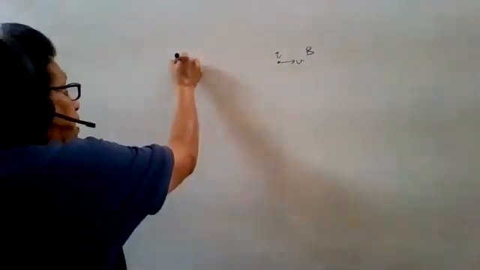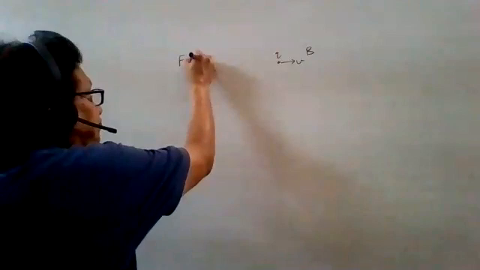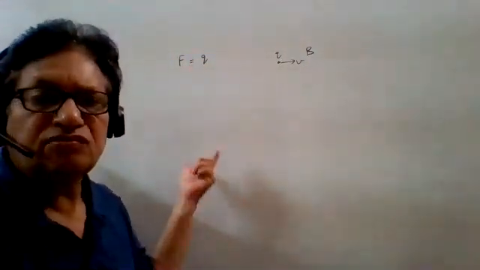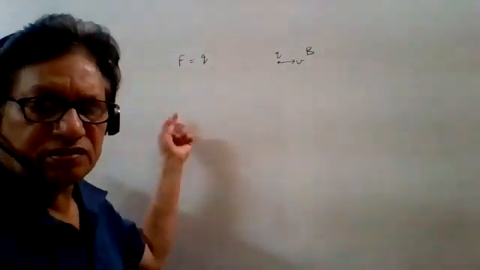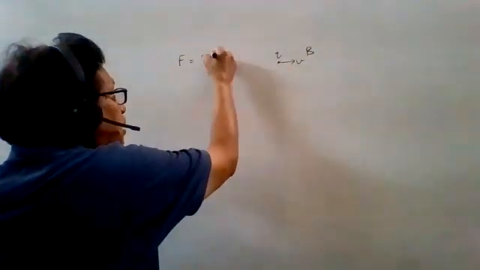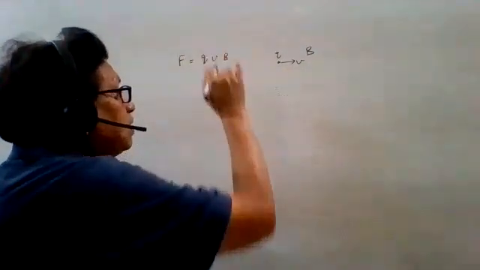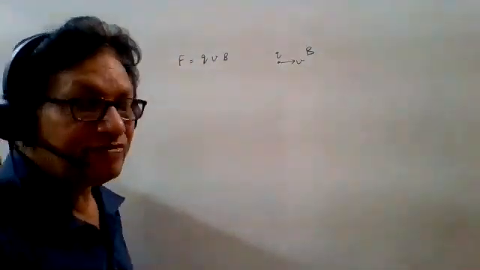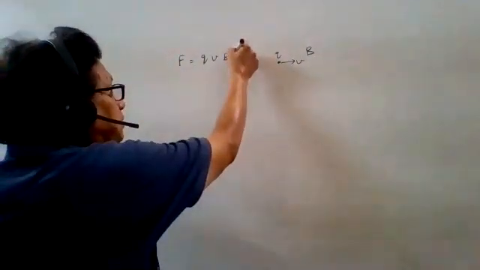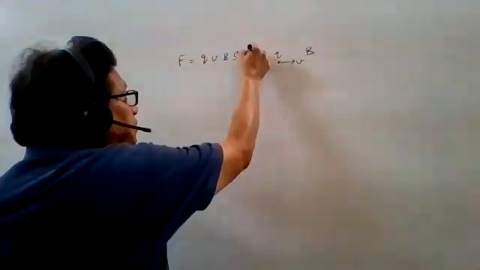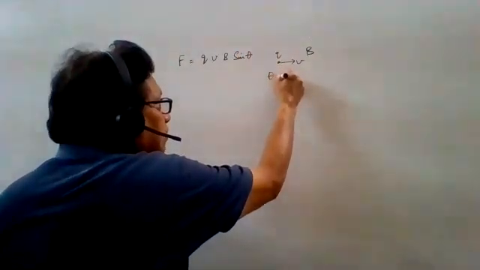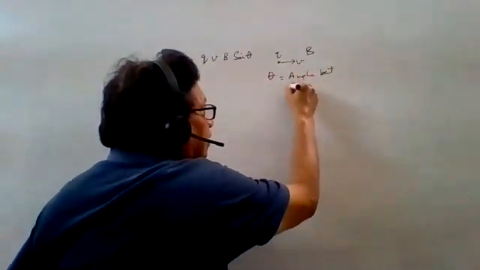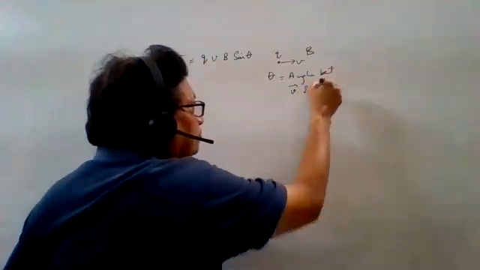Now the force is directly proportional to charge. If the charge is large, force is more; if it is small, force is less. It depends on speed also. It depends on magnetic field B also. If the magnetic field is strong, force is strong. One more thing, it depends on the angle, sine theta. Theta is the angle between the velocity vector and the magnetic field vector.